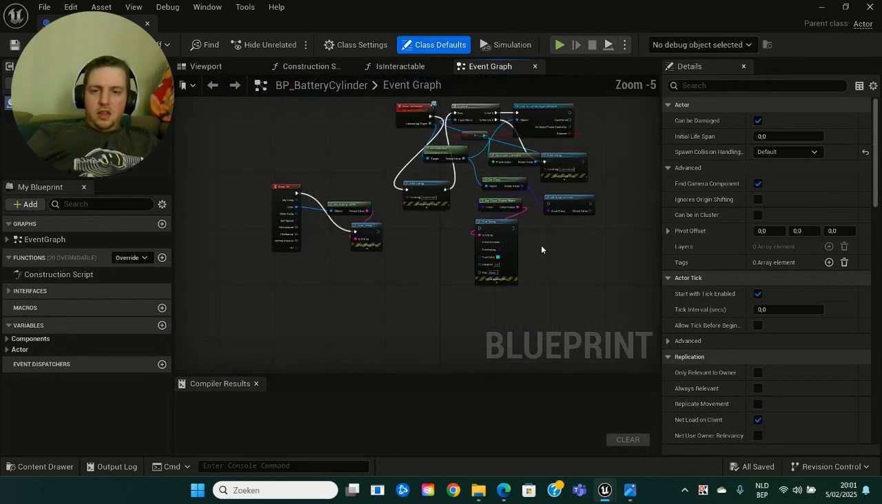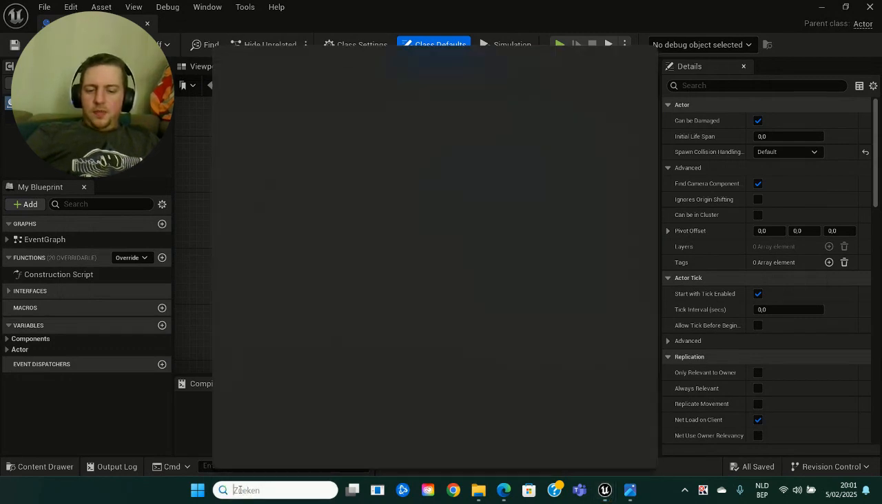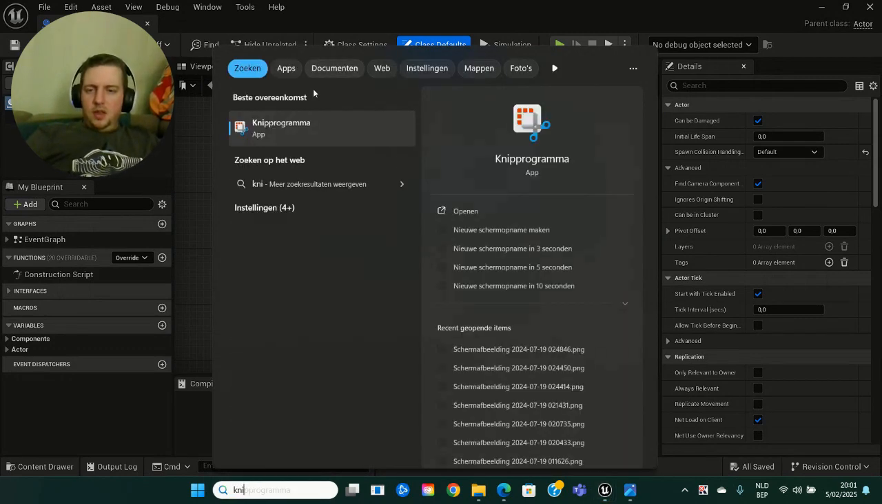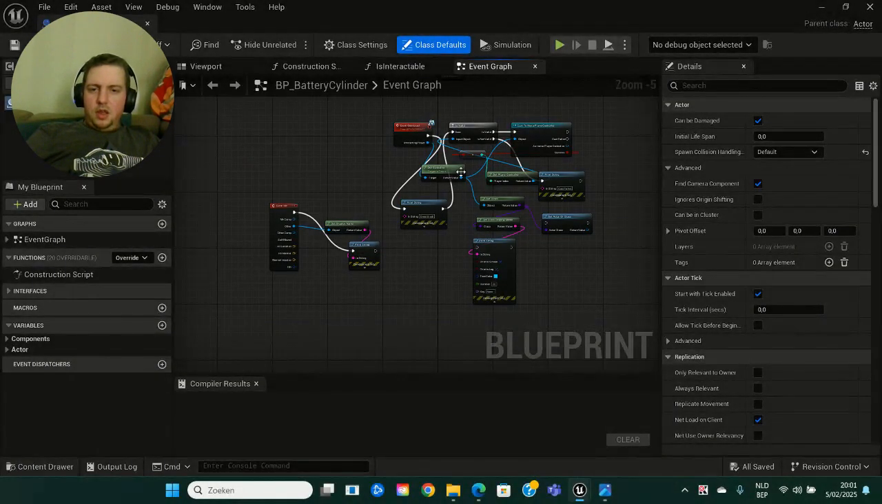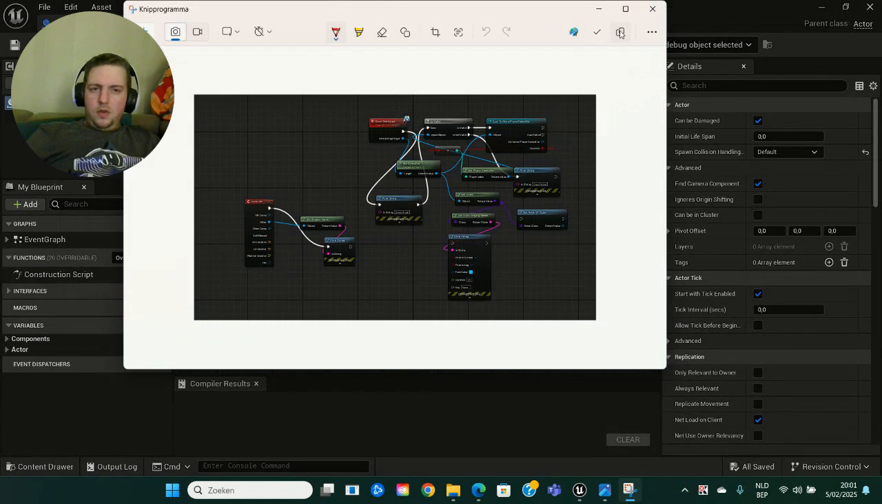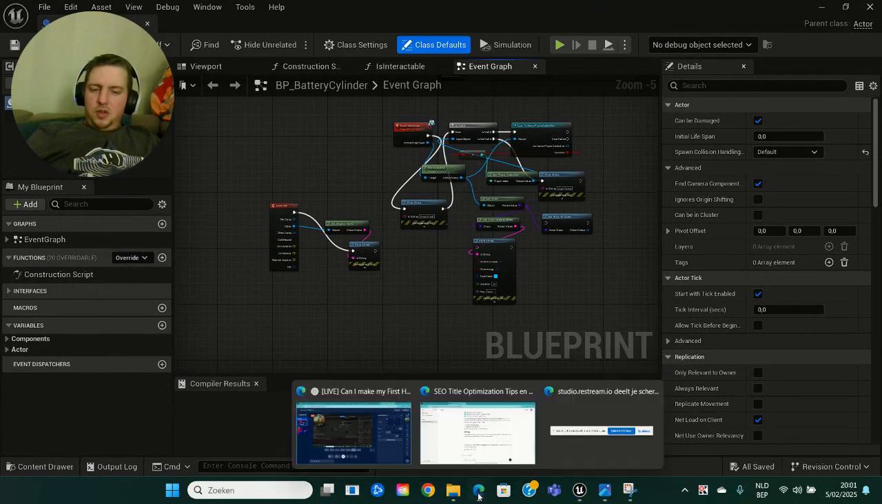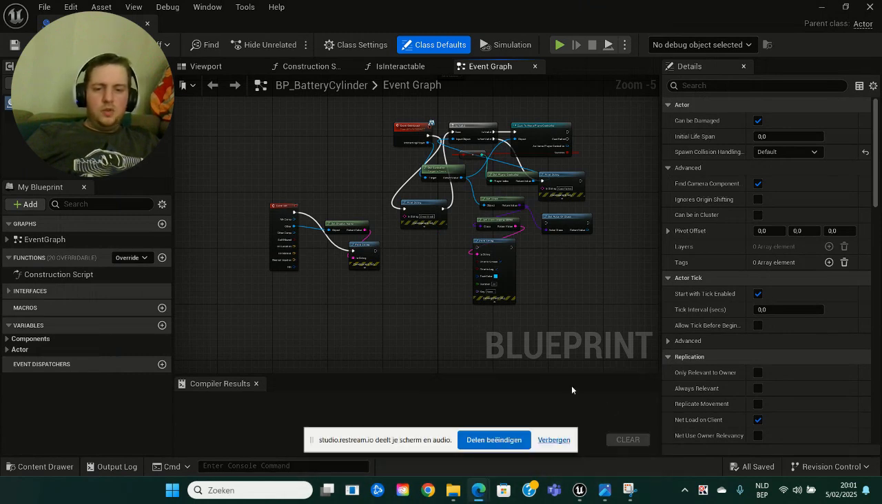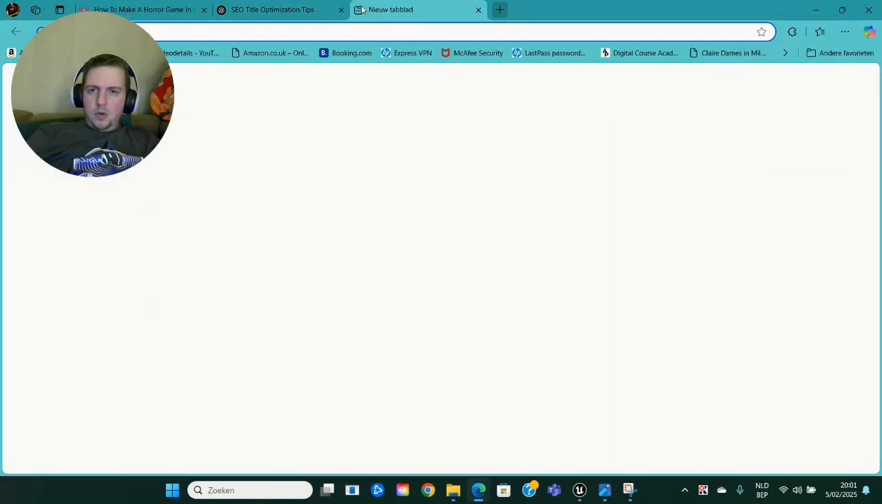And you know what the most fun thing about this whole AI thing is? I'm going to show you guys a really neat trick. I'm going to go to the snipping tool. It's called knipprogramma in Dutch, but I think it's called the snipping tool in English. You go to your snipping tool.